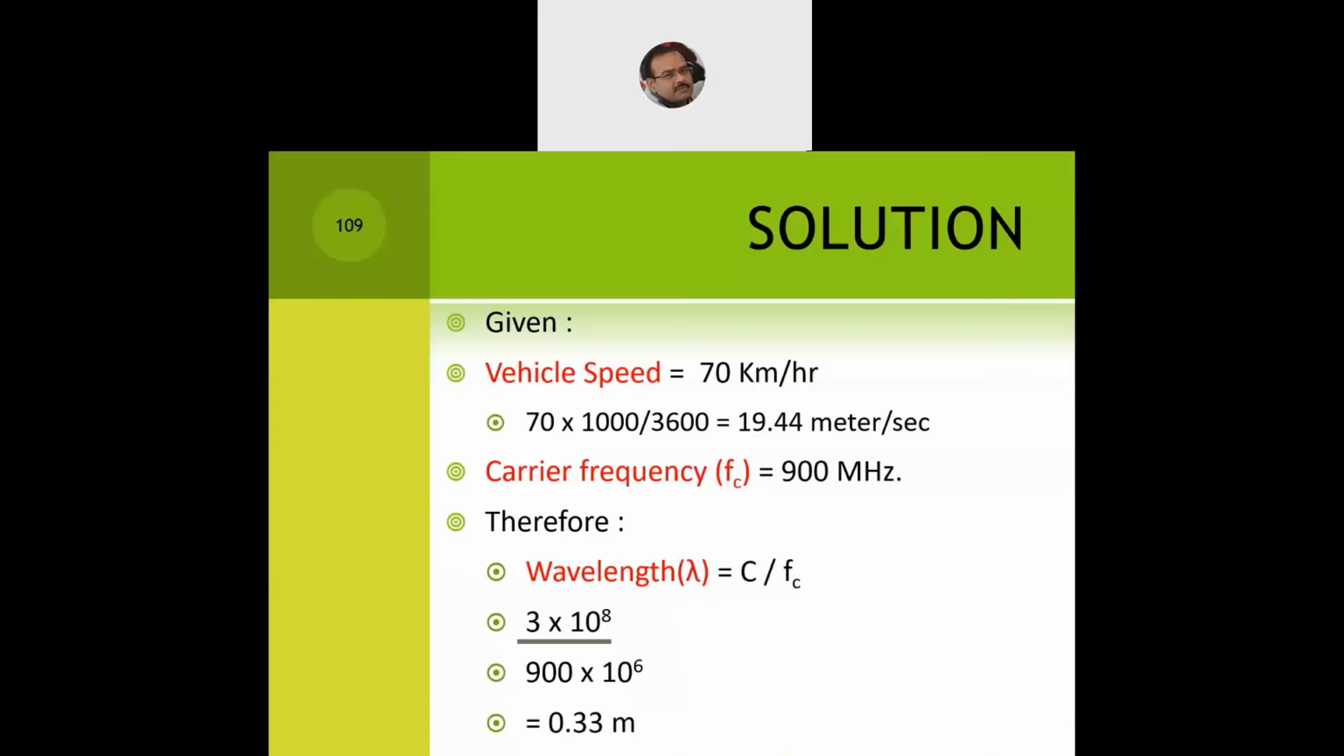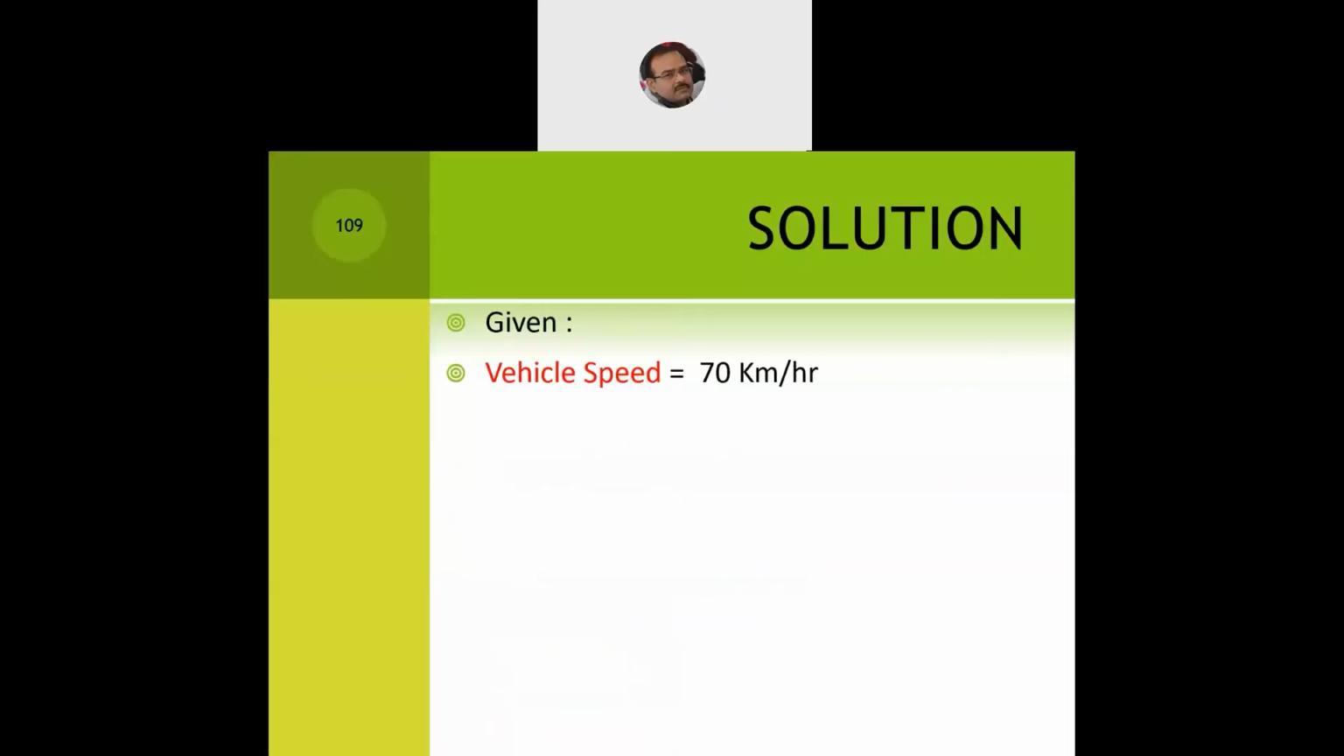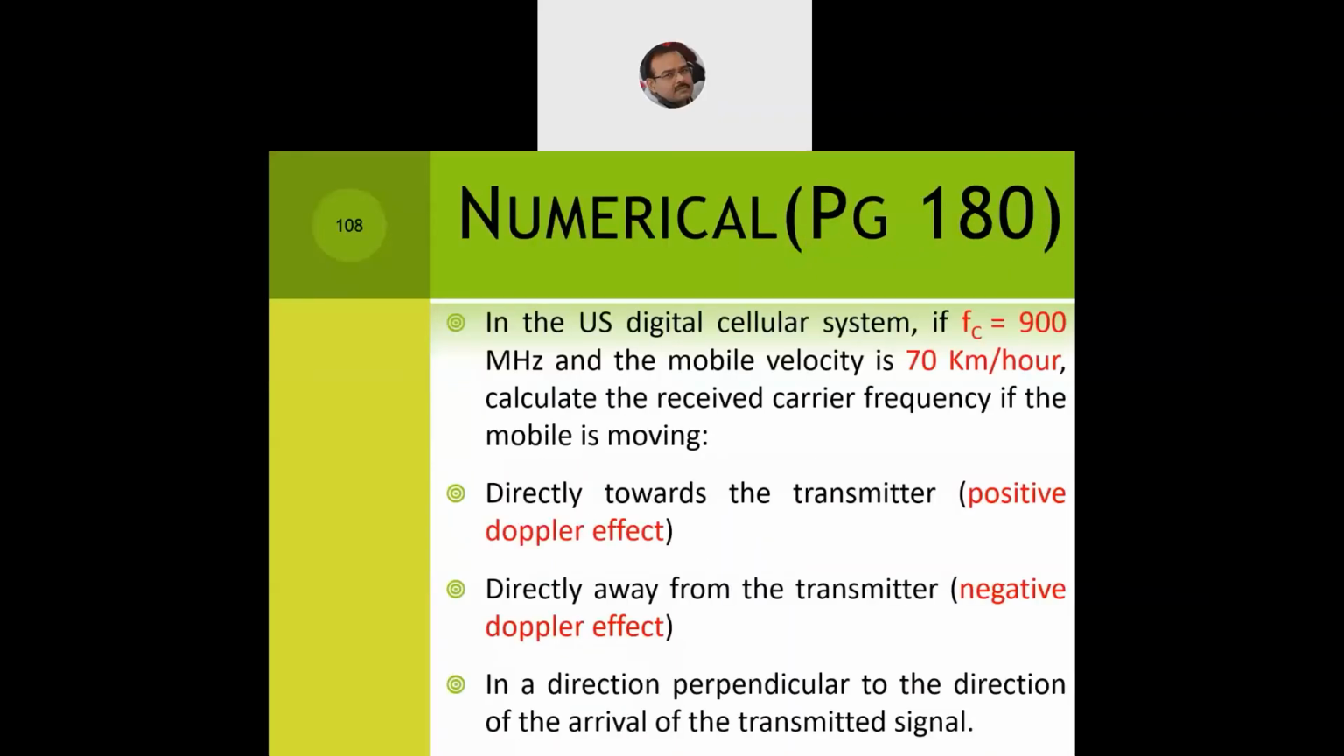Now using these three values, we solve all three cases A, B and C: when a vehicle is moving towards the transmitter, which is positive Doppler effect; when a vehicle is moving away from the transmitter, which is negative Doppler effect; and when the wave of arrival is perpendicular, in a direction perpendicular to the direction of the arrival of the transmitted signal.